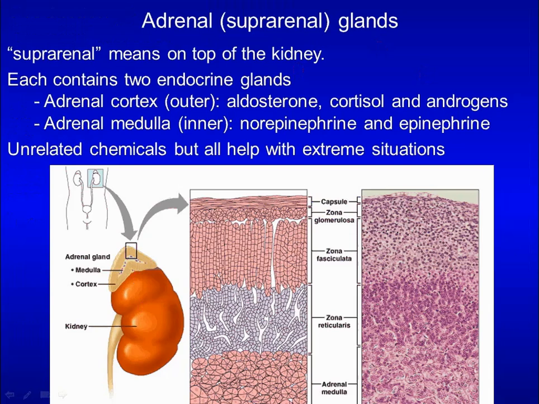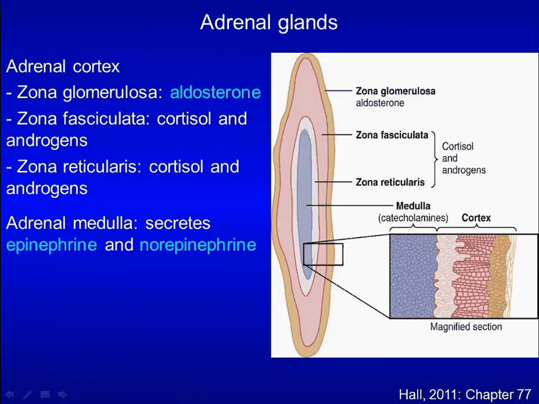Each adrenal gland contains two endocrine glands, the adrenal cortex and the adrenal medulla. The adrenal cortex produces aldosterone, cortisol, and androgens. The adrenal medulla secretes norepinephrine and epinephrine. These are unrelated chemicals, but all help with extreme situations. This is the adrenal gland, this is the adrenal cortex, and this is the adrenal medulla.